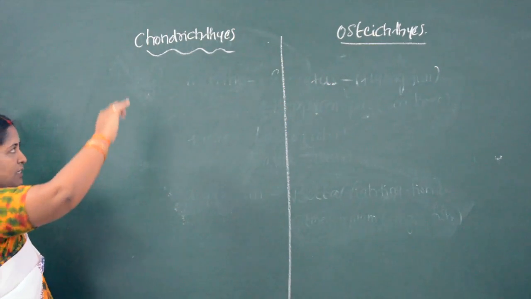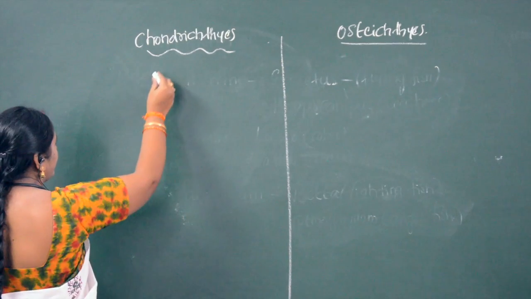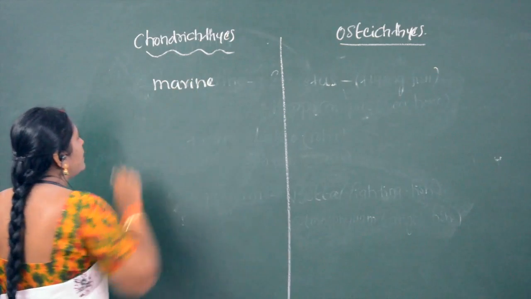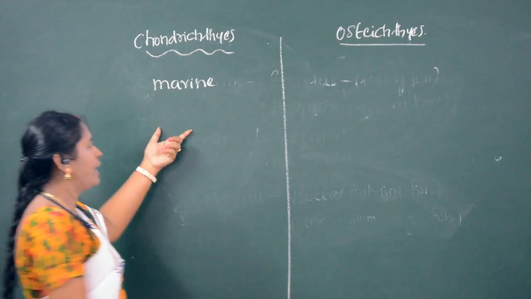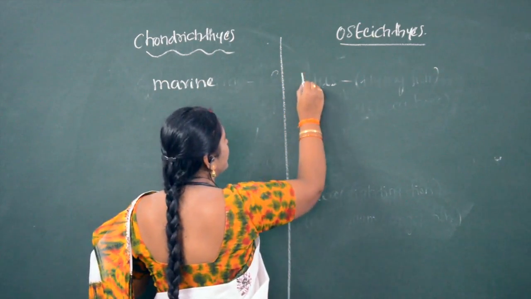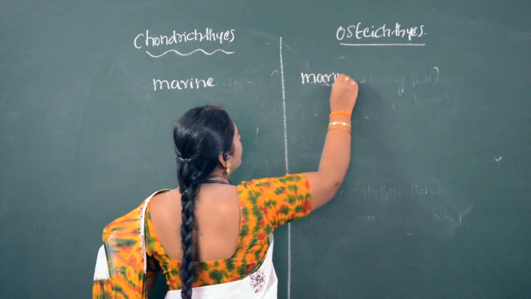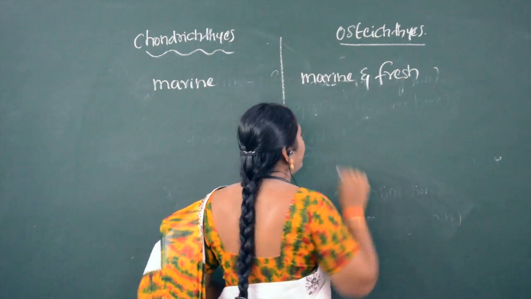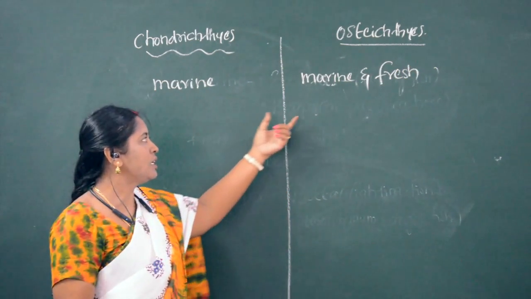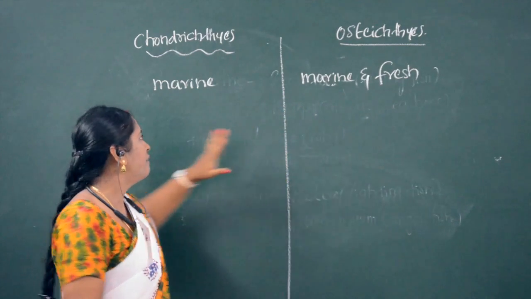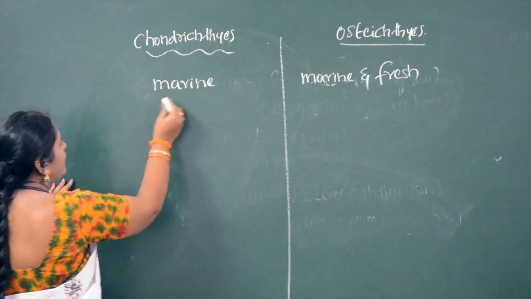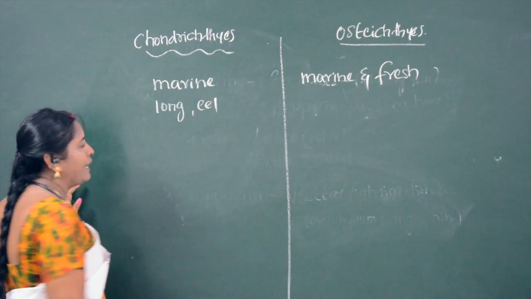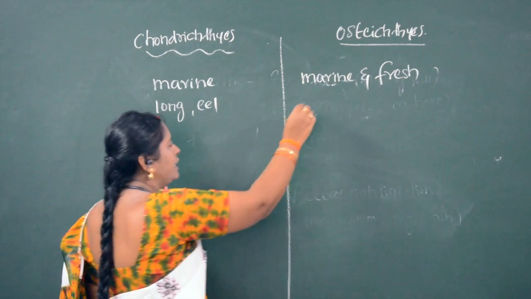Now we will see the differences. All the cartilaginous fishes are marine organisms. Bony fishes are marine and freshwater, so these organisms live in marine and freshwater. Here the body is long and eel-like.